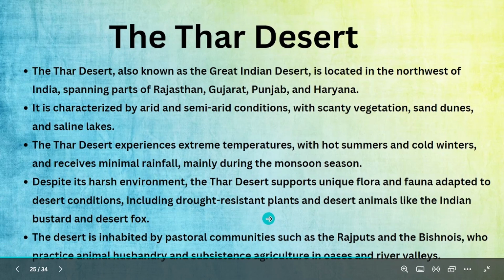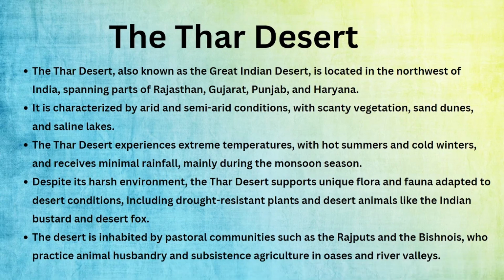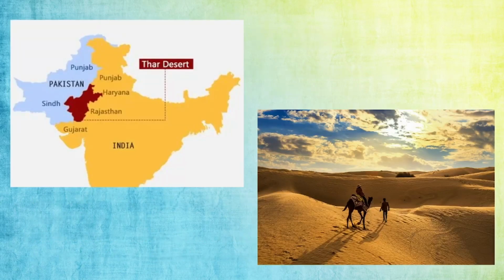The desert is inhabited by pastoral communities. Rajputs and Bishnois practice animal husbandry and subsistence agriculture in oases. So in some areas where there is water, there will be some agriculture, and mostly people will depend on animals. I think there are a lot of people who use camels for different reasons.